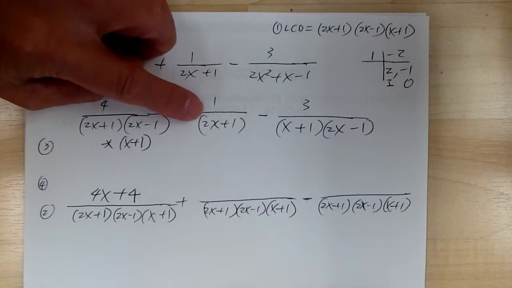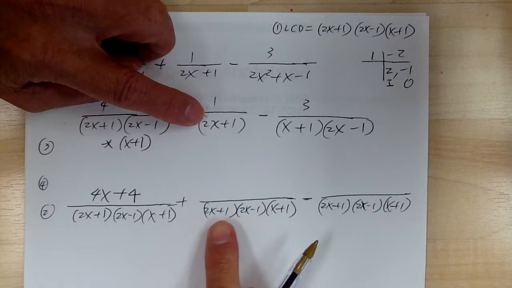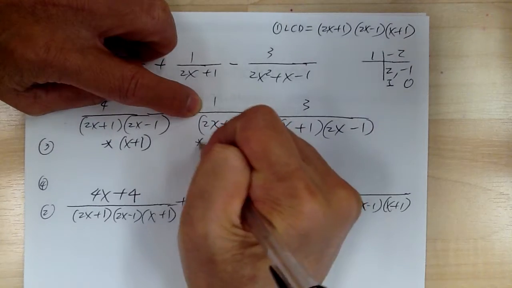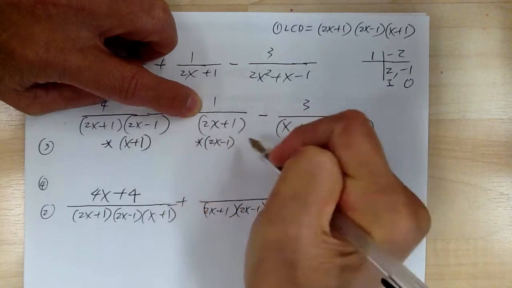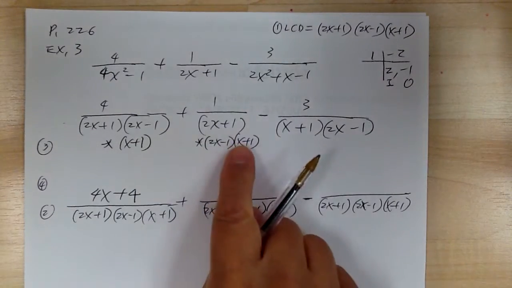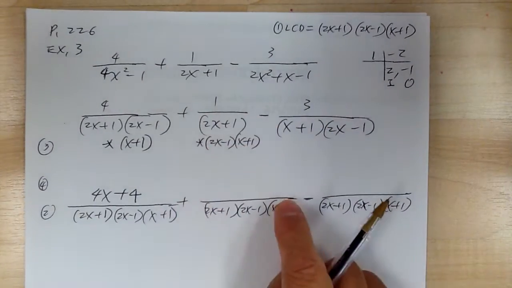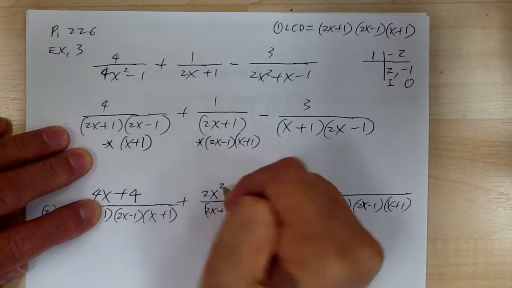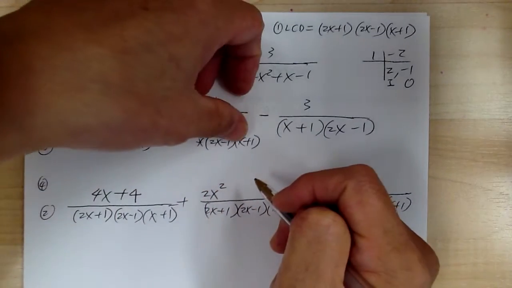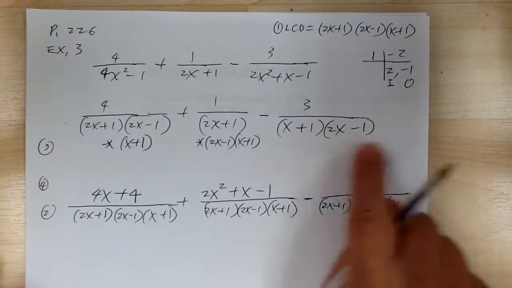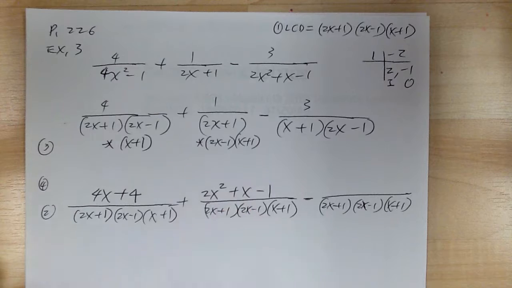Now you go to the next one here. You have this one, but you're missing the 2x minus 1 and x plus 1. So now you have to multiply the top with those too. So 1 times this times that, right? You're going to get 2x squared minus x plus 2x minus 1, so it would be plus x minus 1. Again, you can go off to the side to multiply out. You get that.